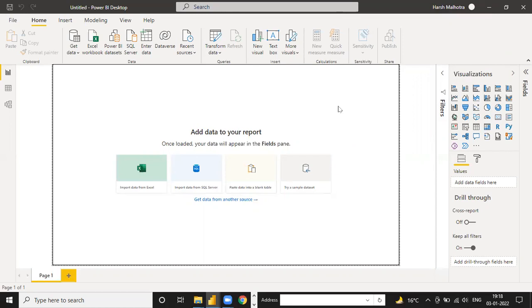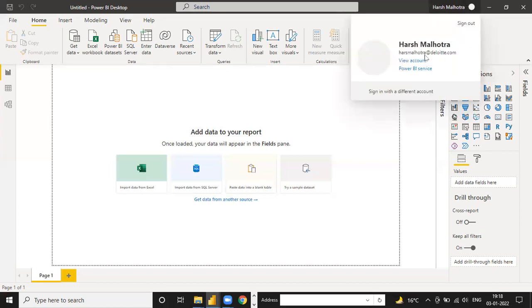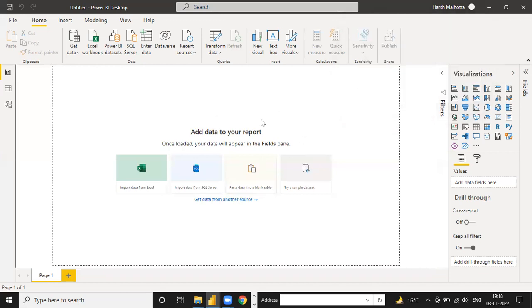What is the benefit of login? See, the login benefit is that you can publish the report to the Power BI service, which is the 7th step. Because login means I have a pro access. If I log in, after making the complete report, here is a step, publish. After completing the report, I need to publish this report to the web version so that my report can be watched by any person in my organization only, not outside.